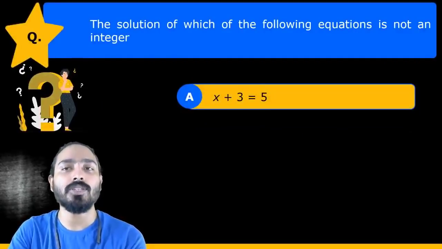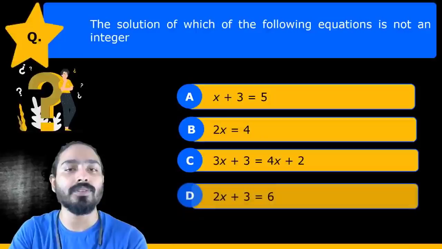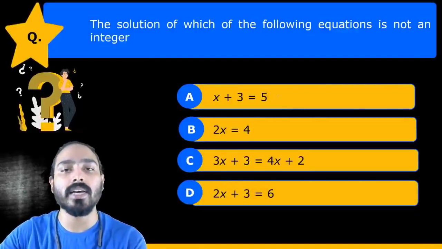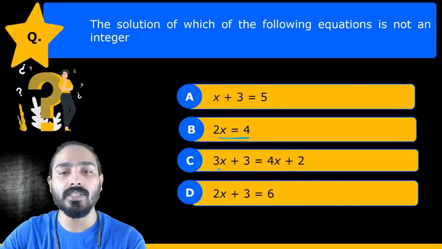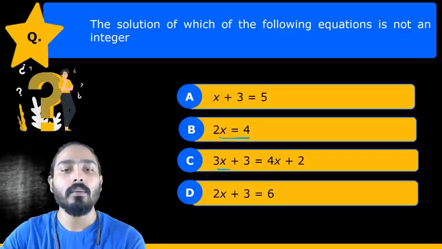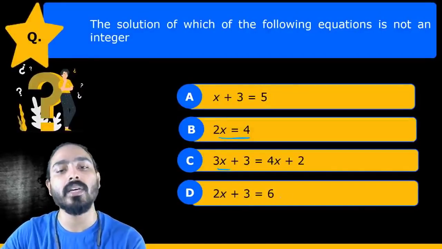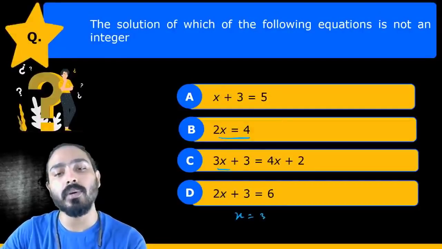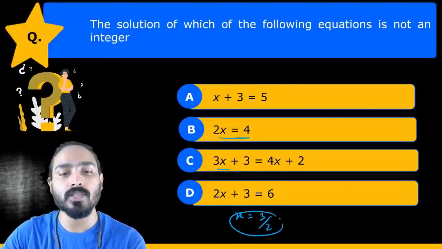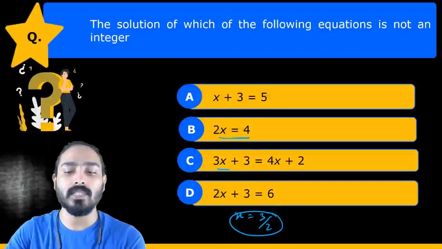So in this question, which of the solutions of the equation is not an integer? If you look at this, you'll get an integer here. You'll get an integer here also. You'll get an integer here also. So 4x minus x, and 3 minus 2 becomes 1. But here you will not get an integer, because 2x will be 6 minus 3, and x will be 3 upon 2. That is not an integer. So yes, D is the right answer.